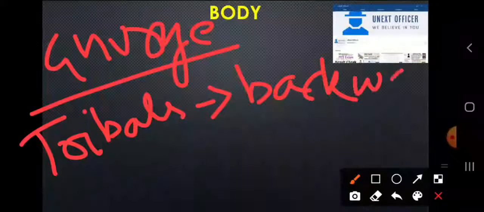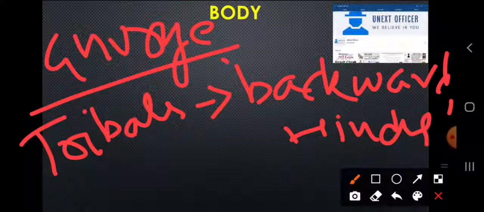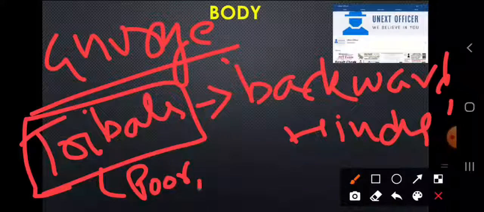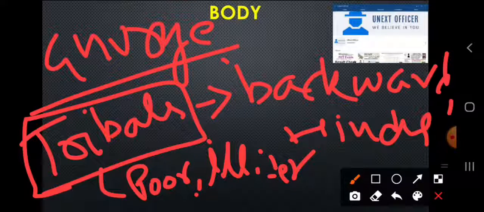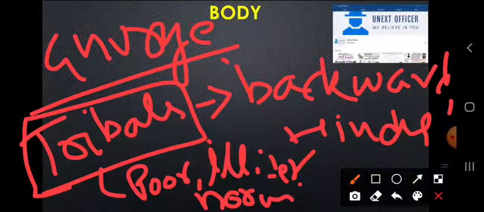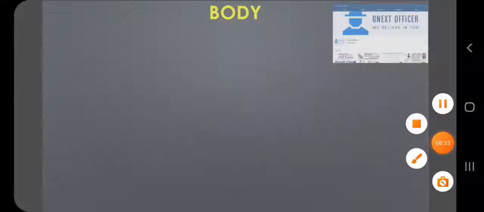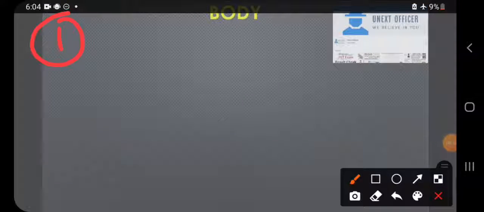So backward Hindus. So these tribals are poor, illiterate, they don't follow the norms, right? So we consider that commonsensical knowledge in our sociological perspective, and Ghurye gave the example of backward Hindus, called the tribal people backward Hindus. Okay, so this is our first point. Moving on to the second part.